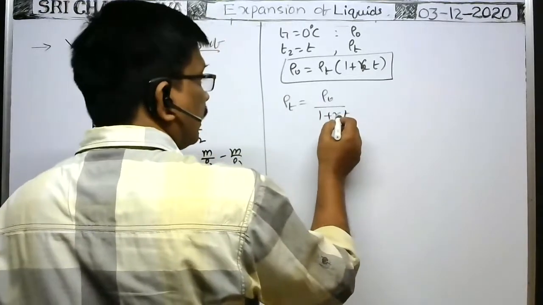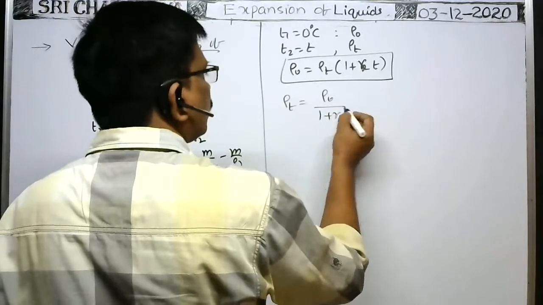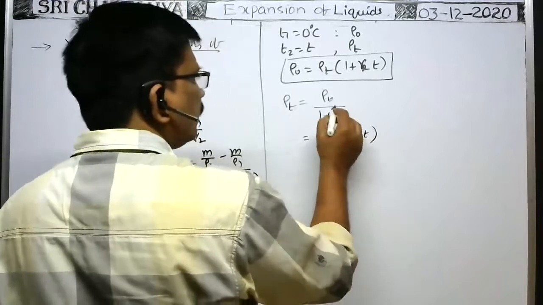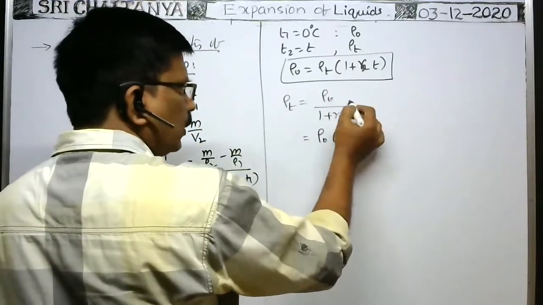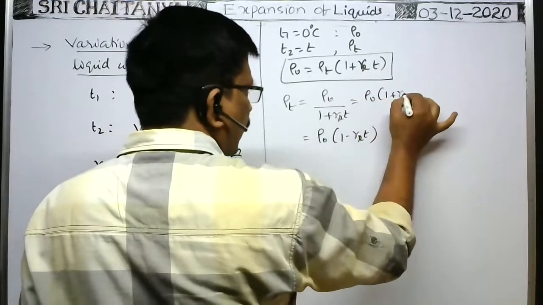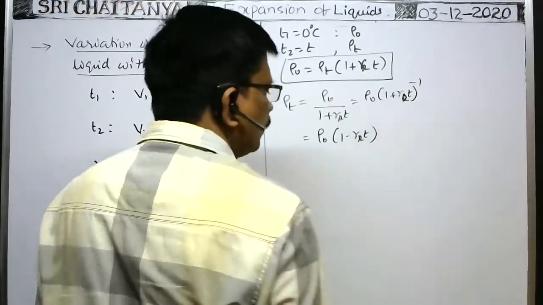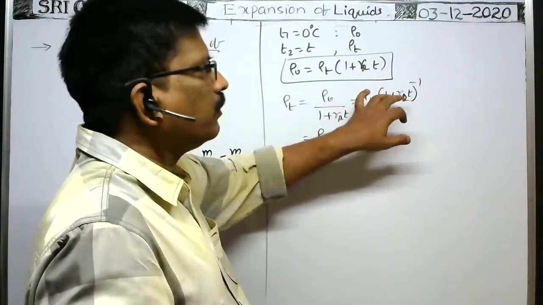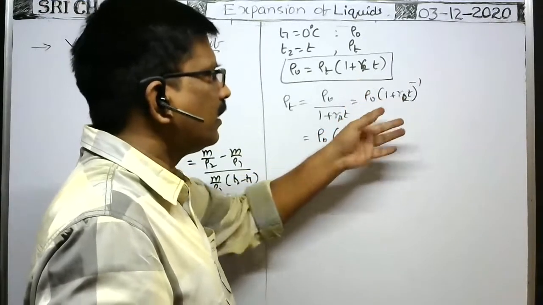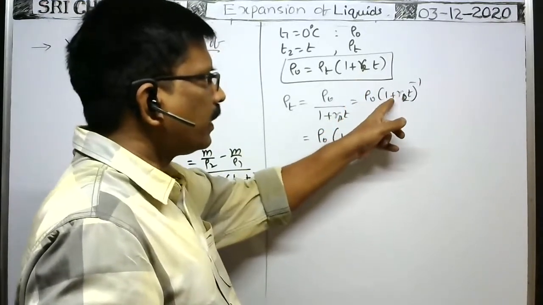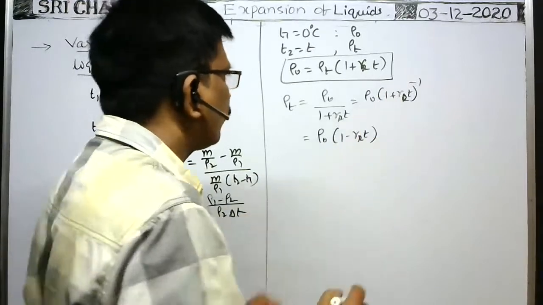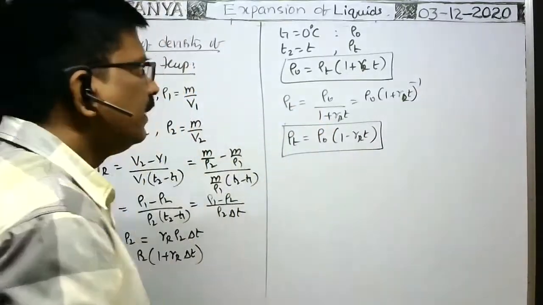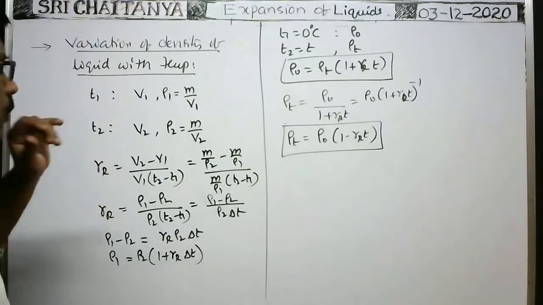Here, as gamma r is very small compared with 1, approximately we can write rho naught into 1 minus gamma r into T also. Because we can write rho naught into 1 plus gamma r T whole to the power of minus 1. As gamma r is very less compared with 1, you apply the binomial expansion, neglect the higher terms, and approximately you will get 1 plus minus 1 into gamma r T, means minus gamma r T. This is the density of the liquid at any temperature T. This is the approximate formula; the earlier one is the exact formula. Okay, so here it is applicable.